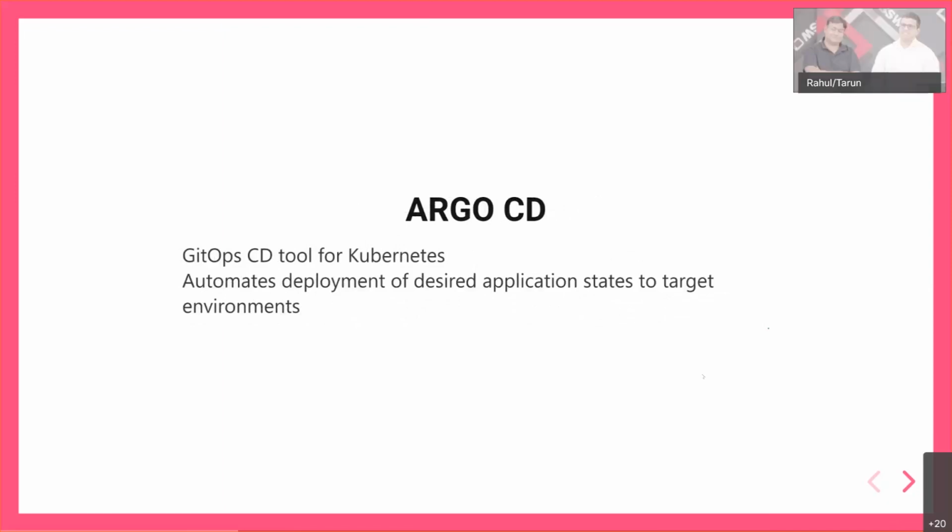So Argo CD. Argo CD is a GitOps based CD tool for Kubernetes. I like to simplify terms a lot.